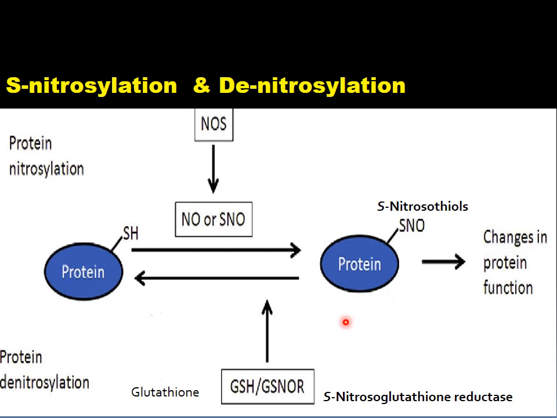However, in nature there is an enzyme known as S-nitrosoglutathione reductase. This enzyme reverses the S-nitrosylated proteins, and this process is known as denitrosylation. What would happen if this enzyme stopped functioning or was unable to reverse protein S-nitrosylation?